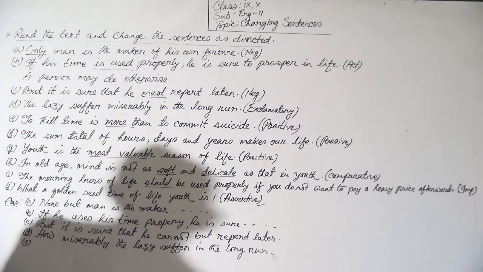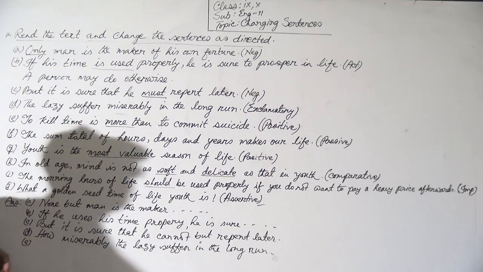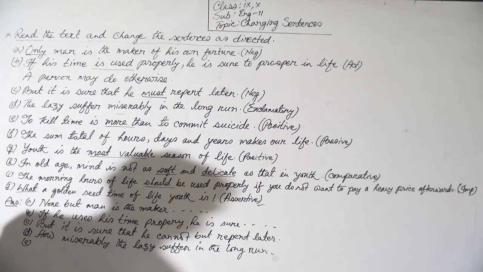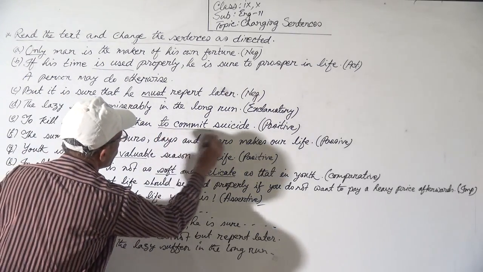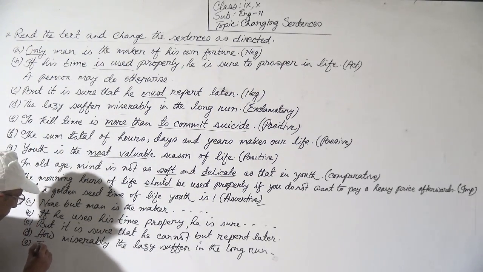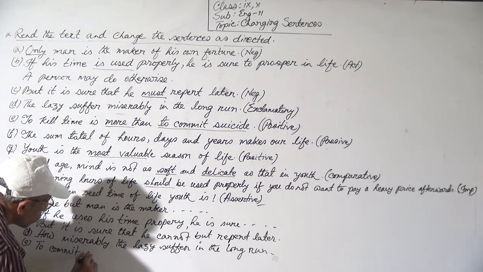Okay, done. Now E. To kill time is more than to commit suicide. You have to make it positive. You see "more than," this is the comparative form. Here the adjective is in comparative form, so you have to make it positive. You have to use the later part after "than." To commit suicide will come first.